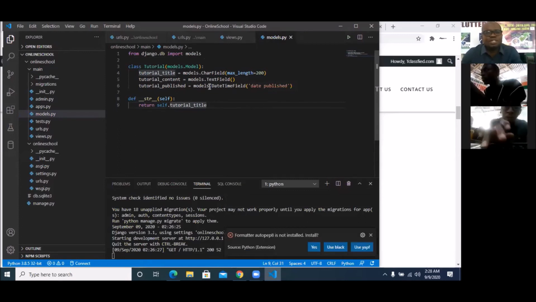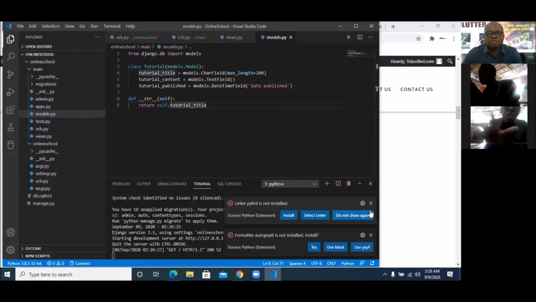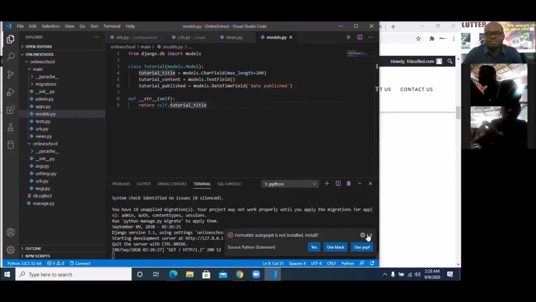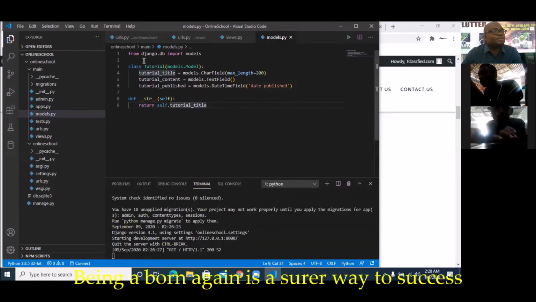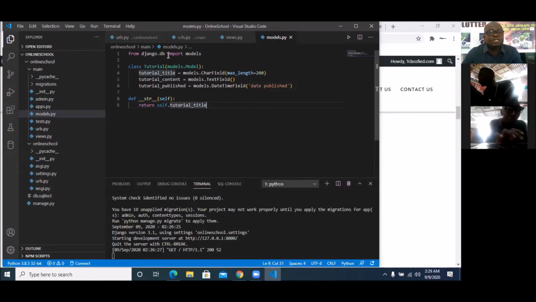So what is happening here? Who can tell me what is happening here? What is happening here is very simple. We imported models. So models is all about the database. We imported it from the django.db package. Then we created the tables. The only table we're having now is Tutorial because we want to create tutorials for the online school. You understand? If you have a machine learning tutorial on different classes, the table is going to be called Tutorial.